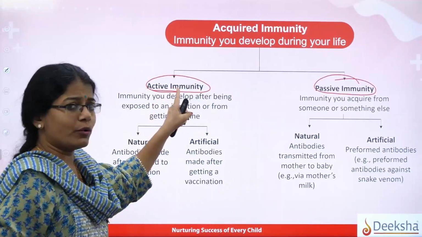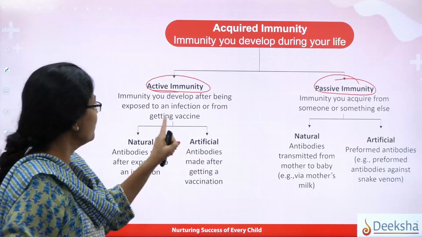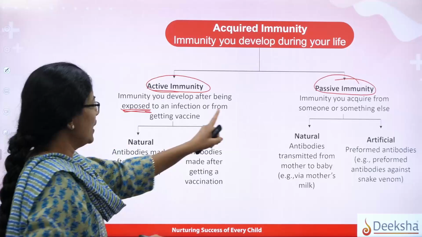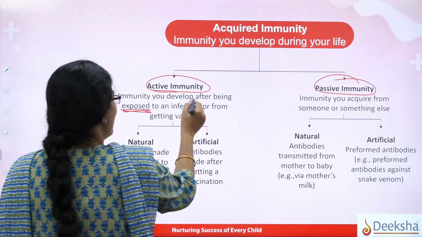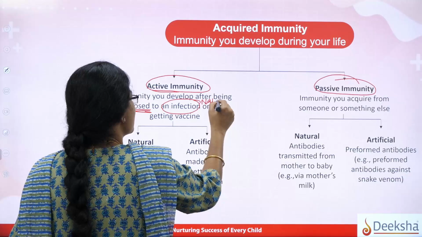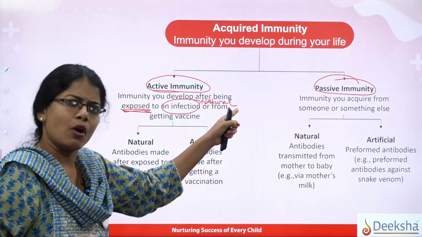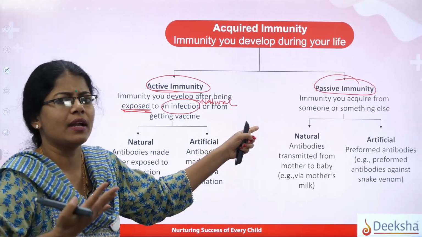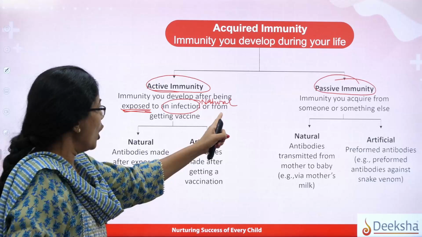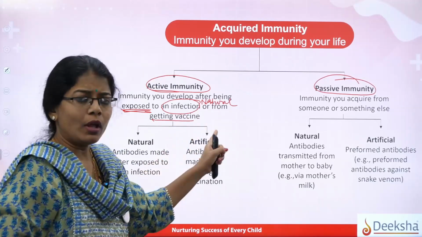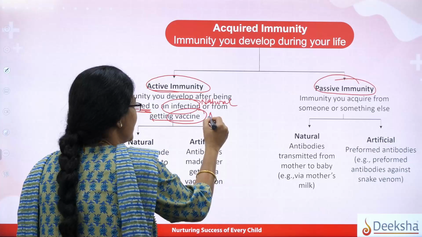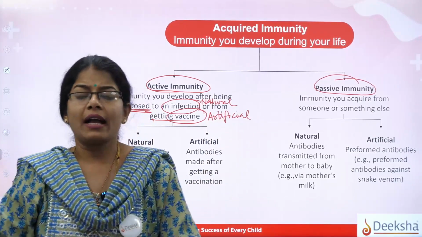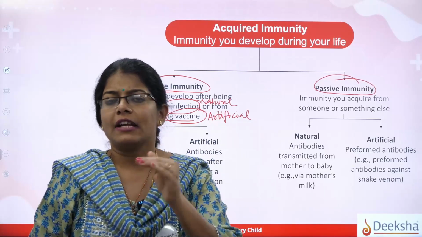So the first type we are going to learn here is active immunity. Immunity developed after being exposed to an infection. Exposure to an infection can be a natural infection, the way I said for the sore eyes, it automatically happened to you, your body recognized it and slowly tried to defend against the pathogen. Or from getting a vaccine. Getting a vaccine is not natural, that means it is going to be artificial. I hope things are clear to you now. So active immunity, if it is natural, meaning what?